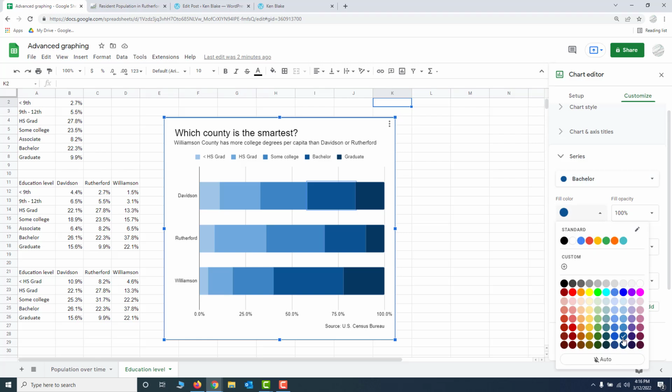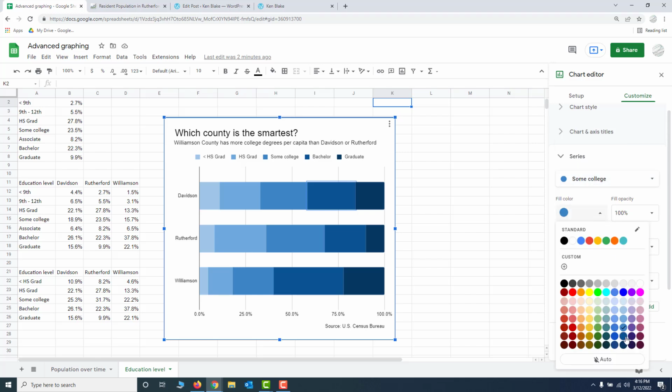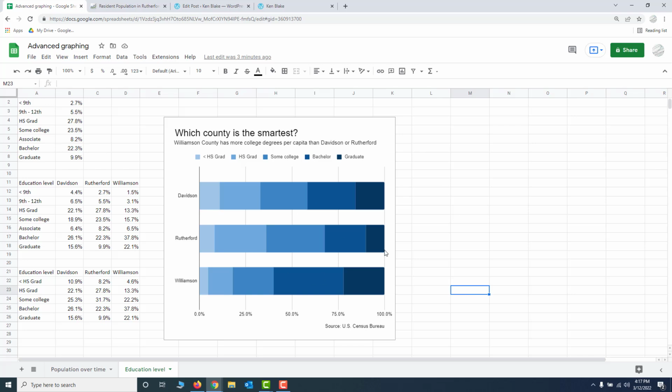And for the fill color, chose that blue. And then went to the next category, the Sun College category, and chose the next lightest blue there. So you see, I just basically walked up this column here so that the lowest education category had the lightest color blue. And you can do the same thing with any of these other colors that you wanted to. Or you could even have the highest degree be the lightest one and the lowest education level be the darkest one, however you want to do that. But I think it looks a little nicer to go with that kind of a color scheme.